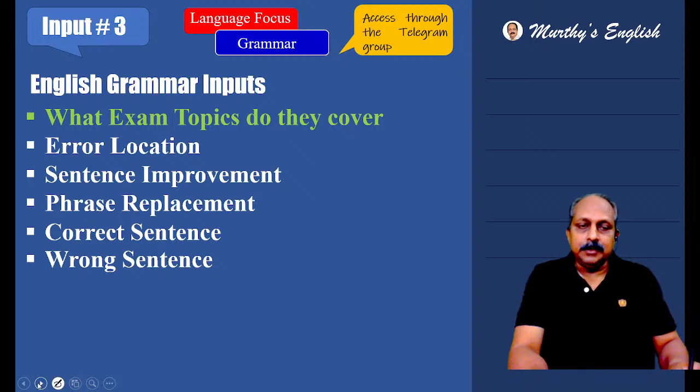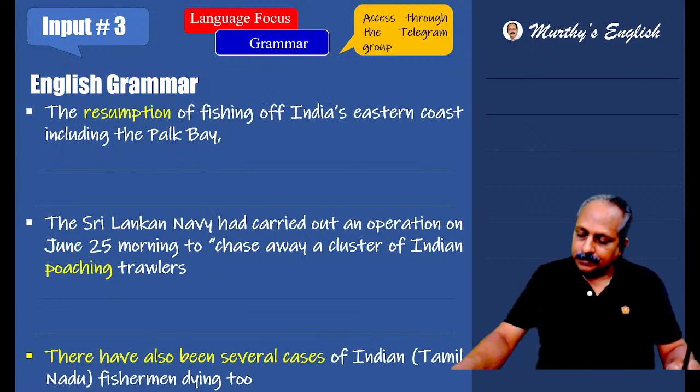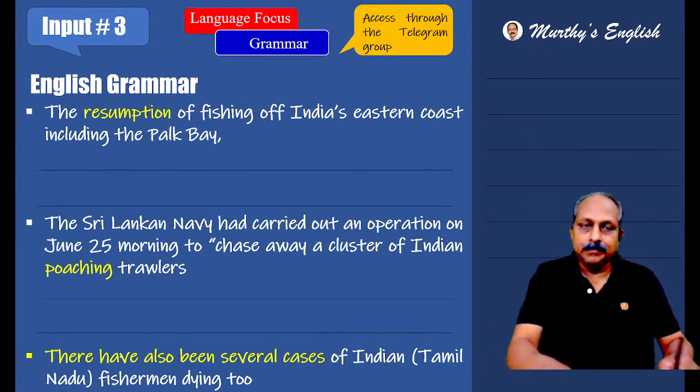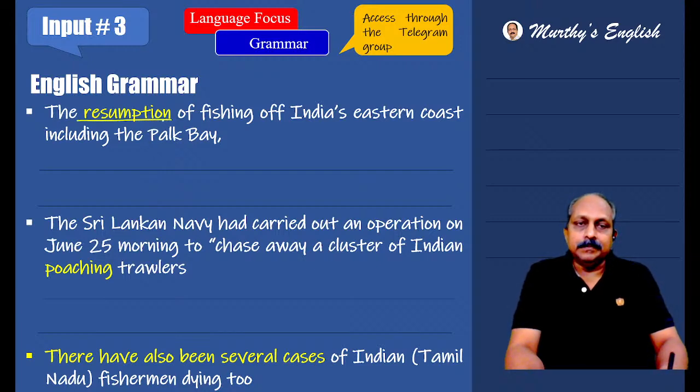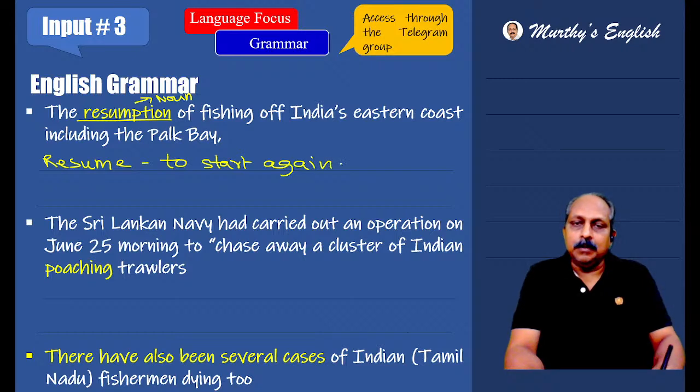Grammar inputs. This is very important. Let me check the time. The resumption. Resumption is a noun form. What is the verb form? Resume. Resume means to start again. You start some work, you take a break. After the break, you start again.